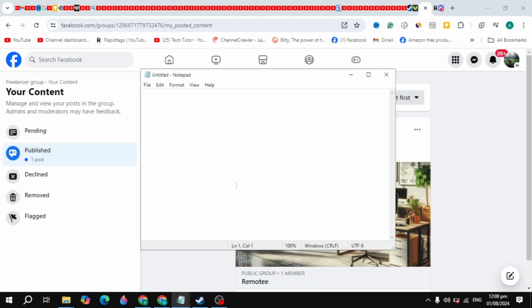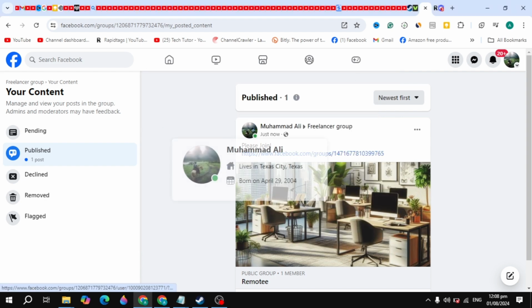There are only 5% of groups that are free on Facebook, so you need to find the free groups daily, and once you find them, you post daily because these are free. There are 95% of groups on Facebook that are not free. When you post in these groups, your posts get declined or removed, because the admin adds criteria in the groups to keep away scammers and keep the community safe.